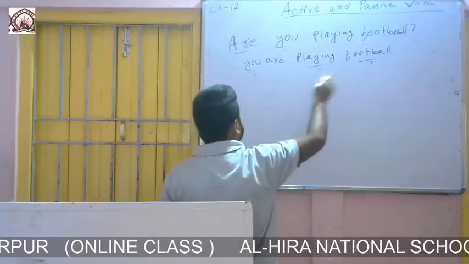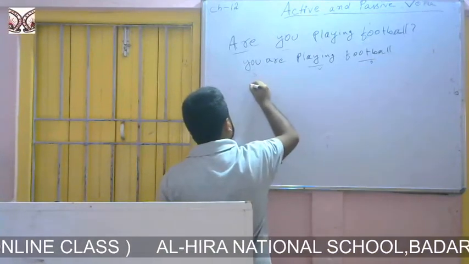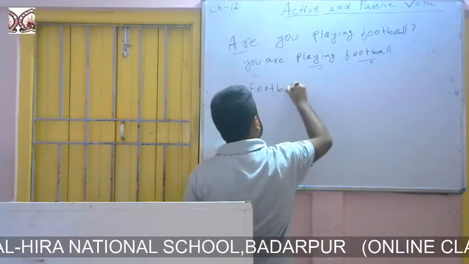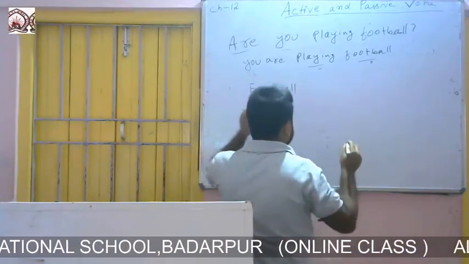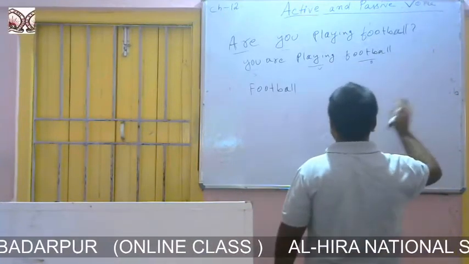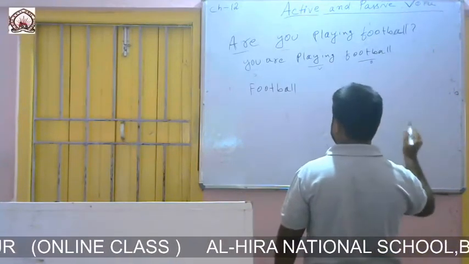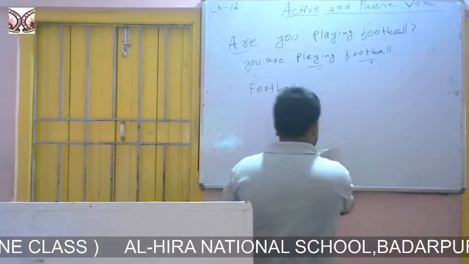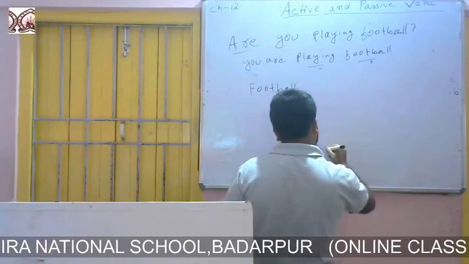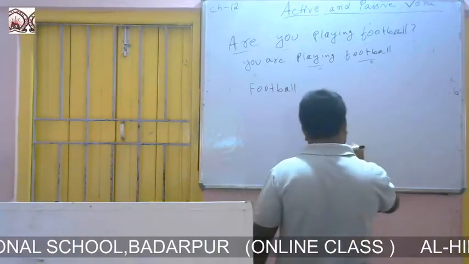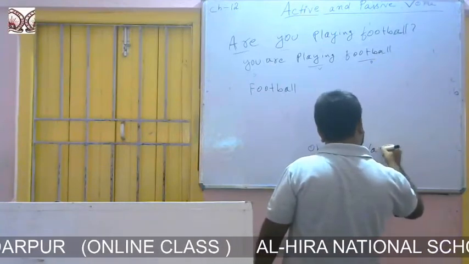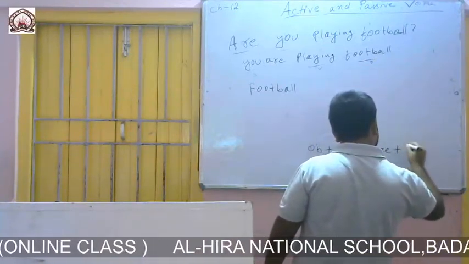So football. F-O-O-T, football. The passive formation of present continuous is object plus am is are plus being